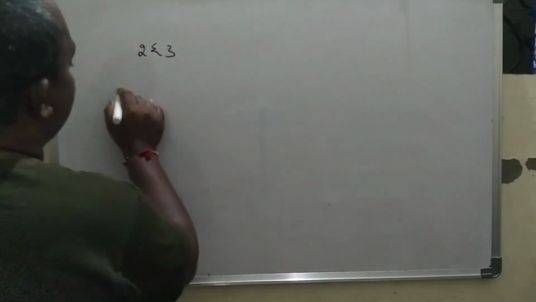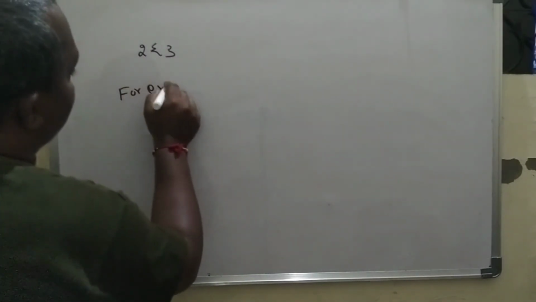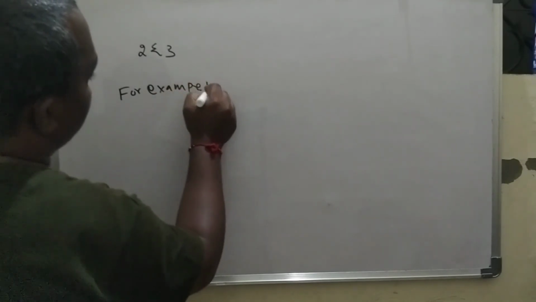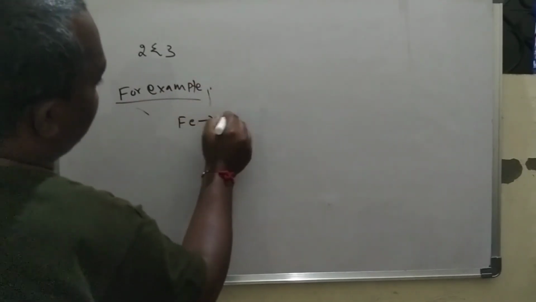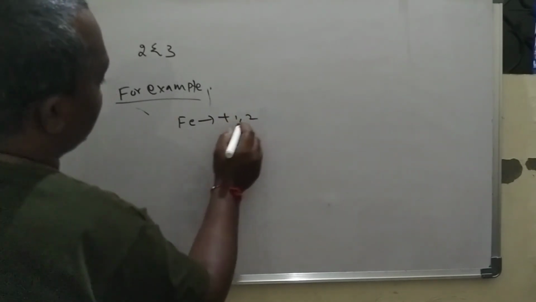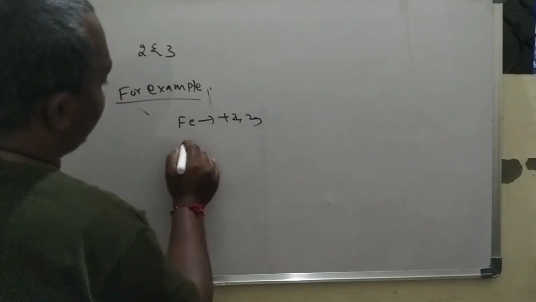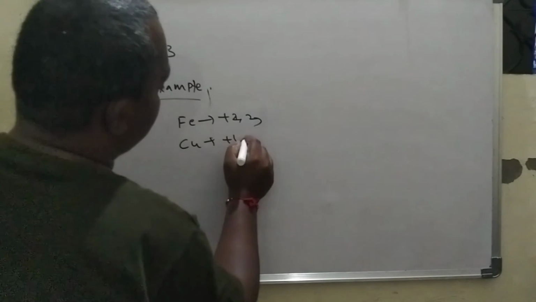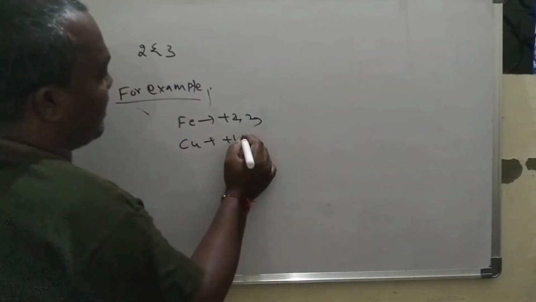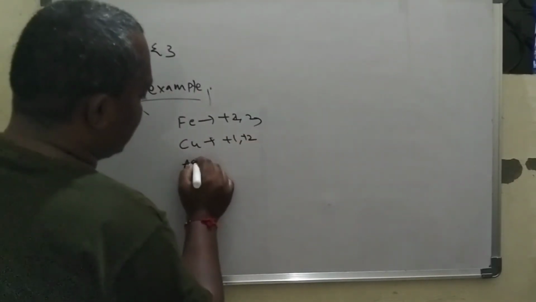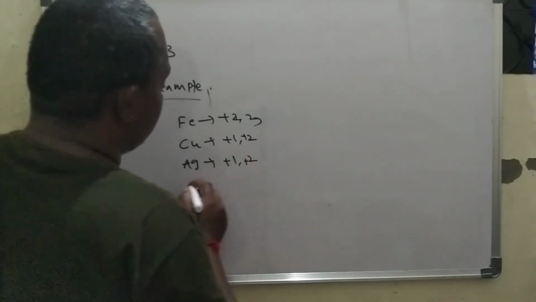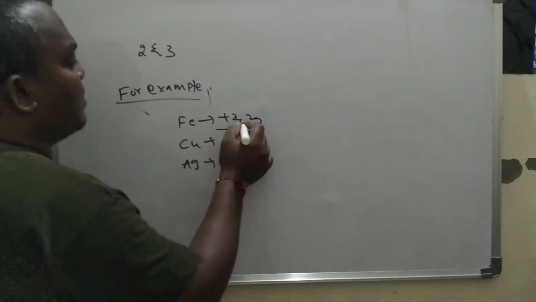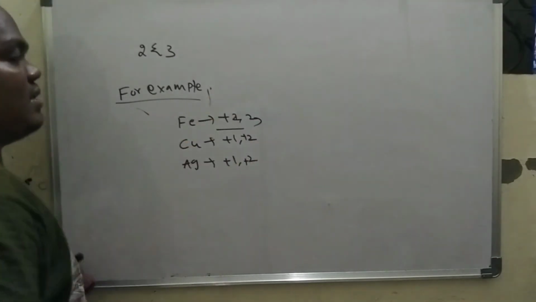For example, iron will exhibit +2, +3. Copper will exhibit +1, +2, and silver will exhibit +1, +2 oxidation states. So you can see that they have variable valencies.